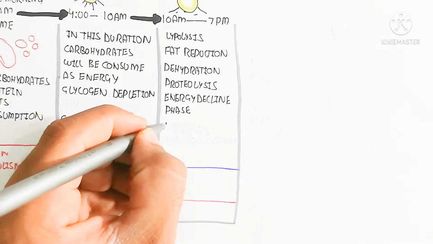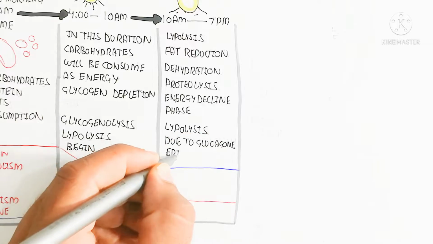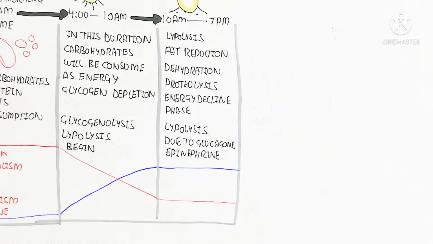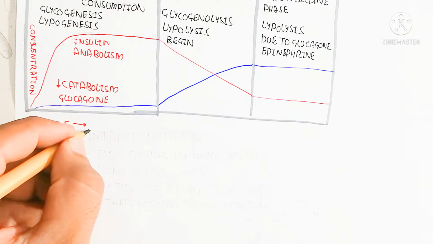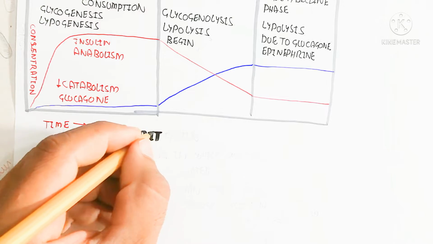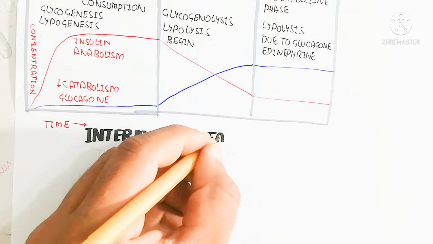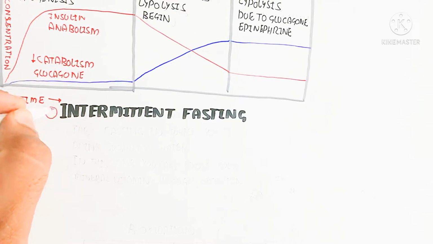The last step, before the opening of the fast, is lipolysis, fat reduction and dehydration, and proteolysis as well as the energy decline phase, and lipolysis due to glucagon and epinephrine action. So in this way, here is intermittent fasting.